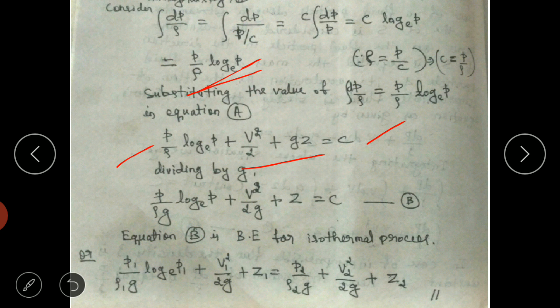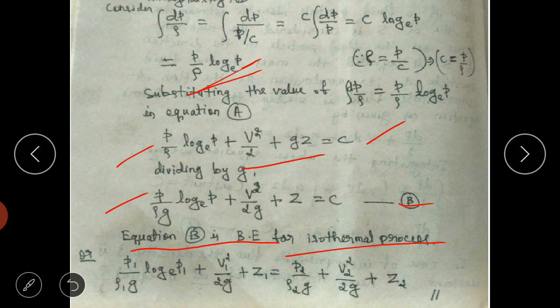So what is the next step? Divide it by g. So the entire equation is divided by g, so we will be getting this term. So this is nothing but equation B. Equation B is Bernoulli's equation for isothermal process.